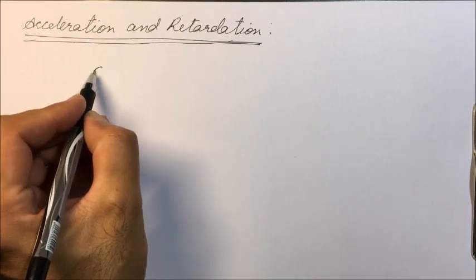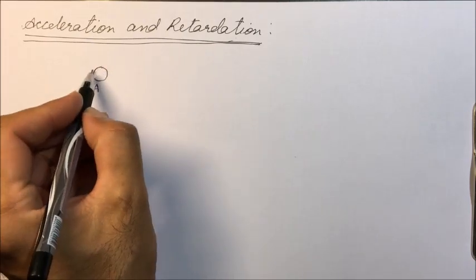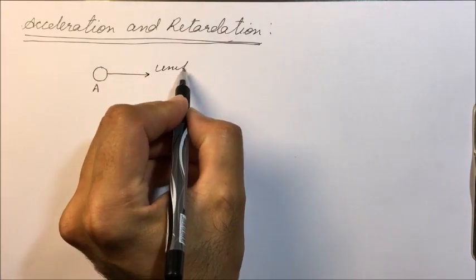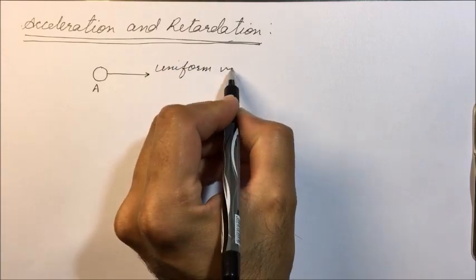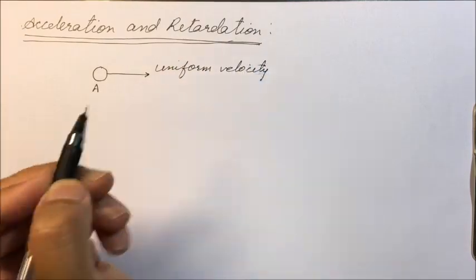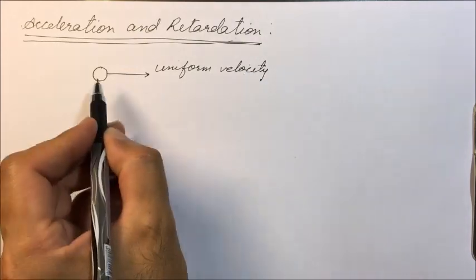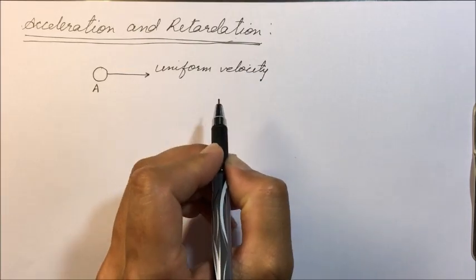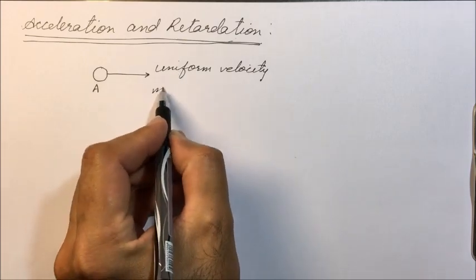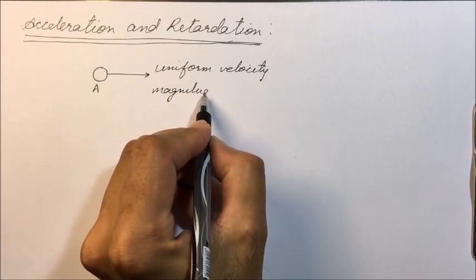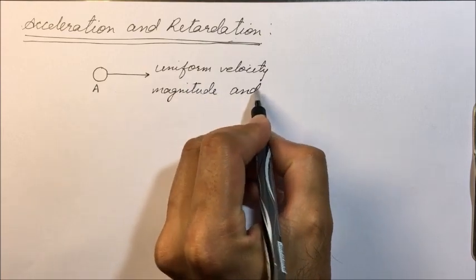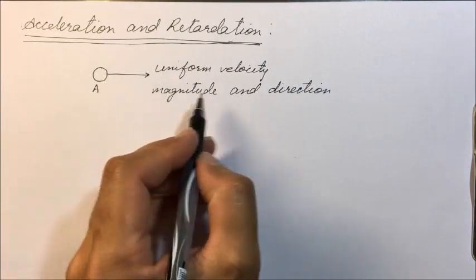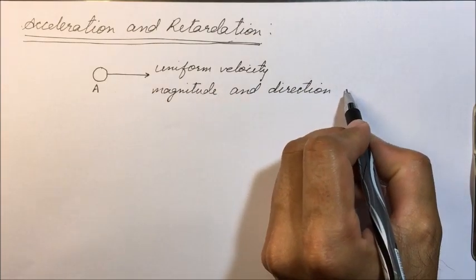So for example, we have a body A, and it is moving with uniform velocity. That means it is covering equal distance in equal intervals of time in a particular direction. That means its magnitude and direction don't change.